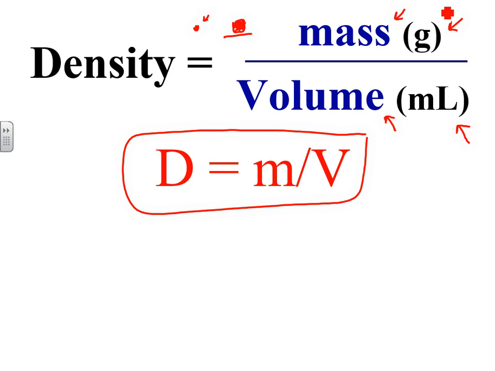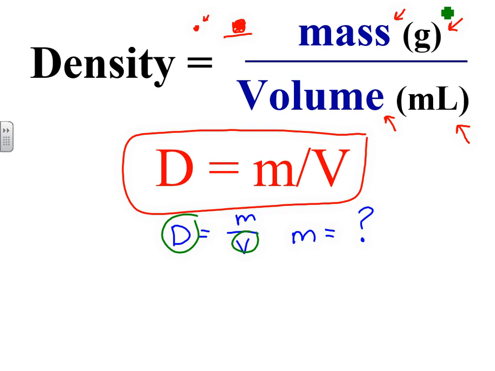Now it's really important to be able to rearrange the equation. So I will show you how to rearrange the equation. In this case, we're going to set this as density equals mass over volume. If you have to solve for mass, for example, the question is, mass equals what? How do you rearrange these variables to solve for mass? Do you multiply the density and the volume? Do you divide the density by volume? Is it volume divided by density?